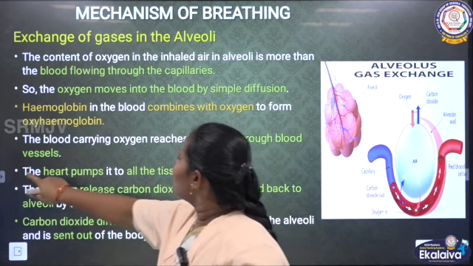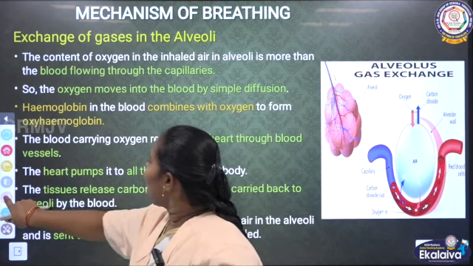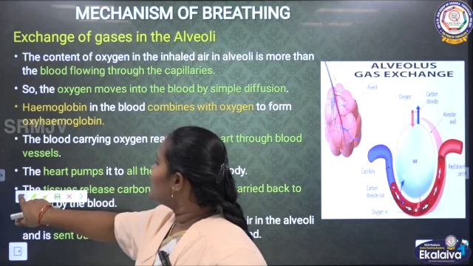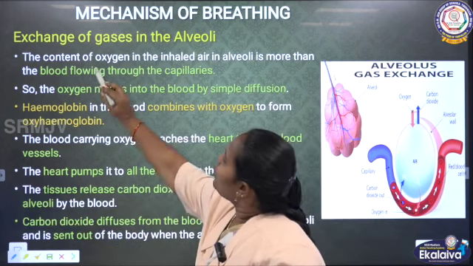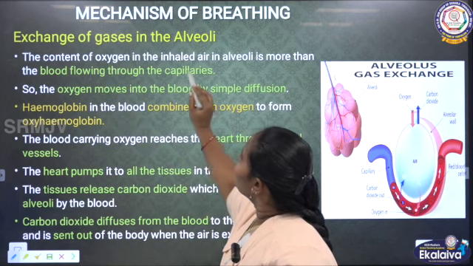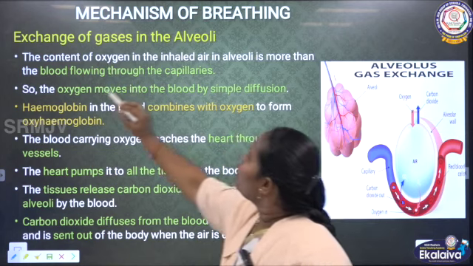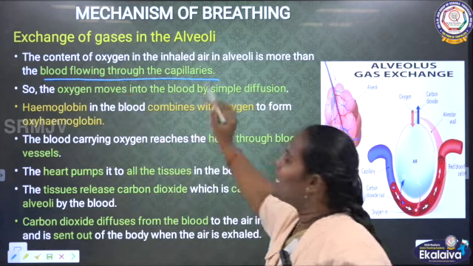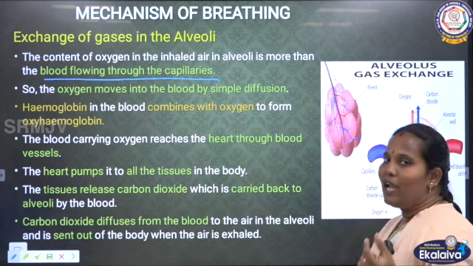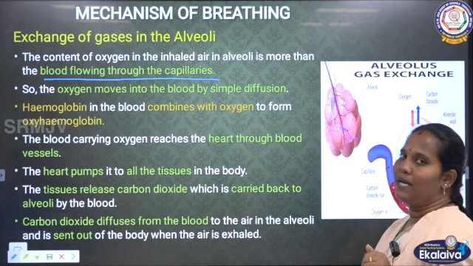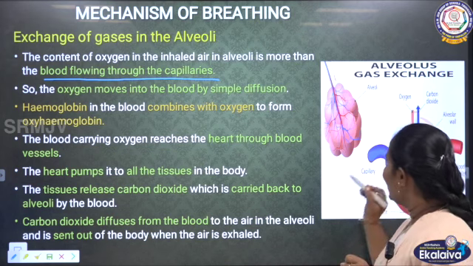Then the mechanism of breathing, the exchange of air in the alveoli. The air exchange is happening in the alveoli. See, the content of oxygen in the inhaled air in the alveoli is more than in the blood flowing through the capillaries. Because each alveolus is covered with blood vessels, artery and vein.